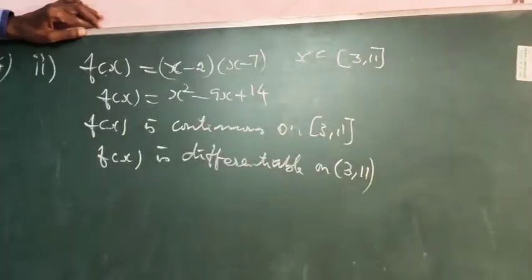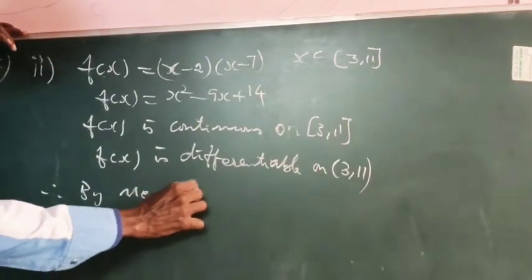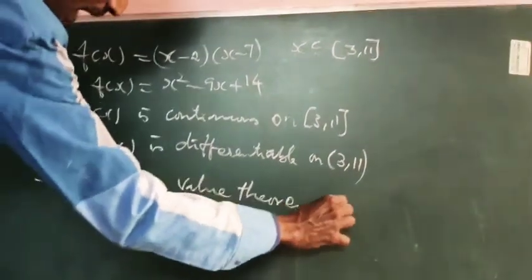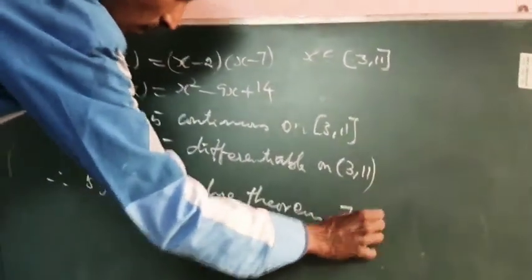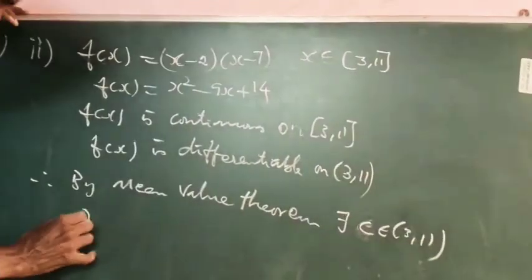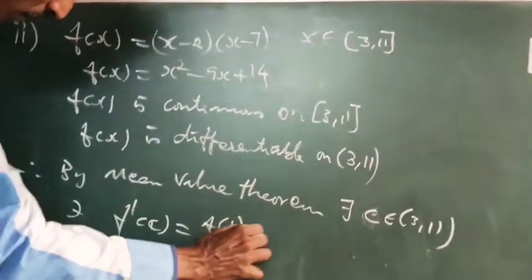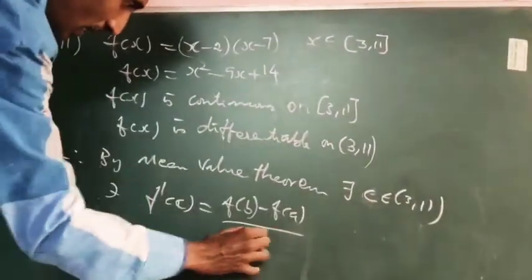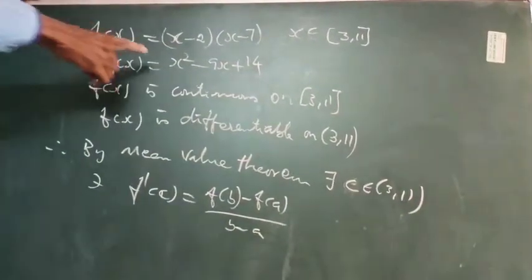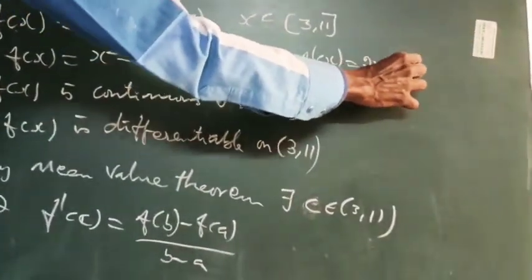Therefore by the mean value theorem, or Lagrange's law of mean, there exists a point c belonging to the open interval satisfying the condition f dash of c equals f of b minus f of a by b minus a. Here what is the first derivative? f dash of x equals 2x minus 9.